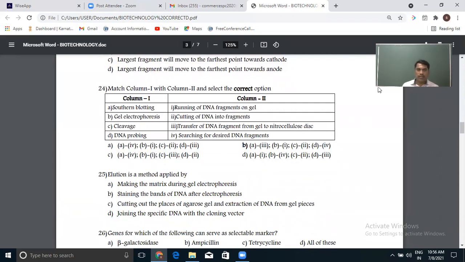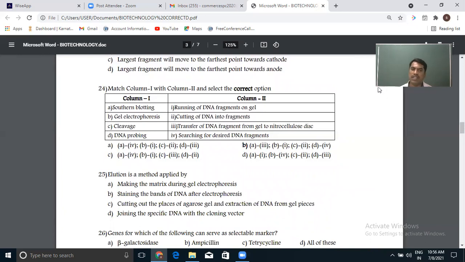Next, match column 1 with column 2 and select the correct one. Southern blotting is the technique we use for transferring DNA fragments from the gel to a nylon sheet. This is about DNA fingerprinting. Gel electrophoresis is used for running DNA fragments on a gel slab.